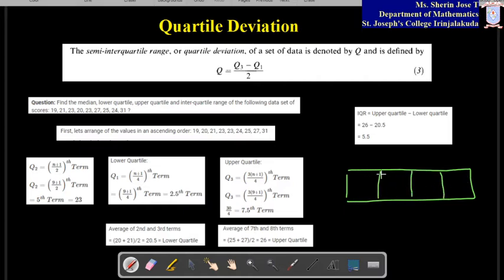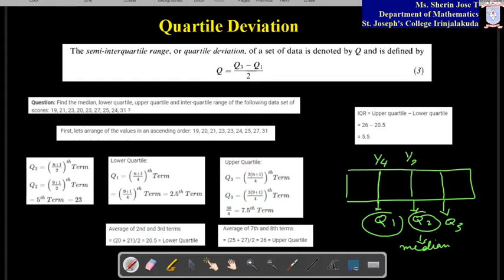The first part coming here is called Q1, and this is called Q2, and the next is called Q3. This is the first quartile. This is the second quartile. Second quartile has another name: median. And the third quartile is Q3. So Q1 is coming in the 1 by 4th position. Q2 is coming in the half position.